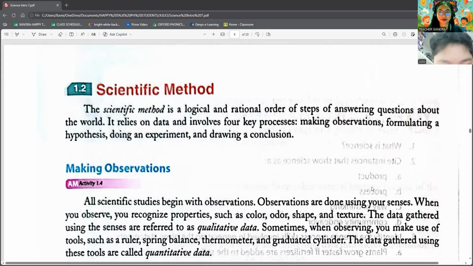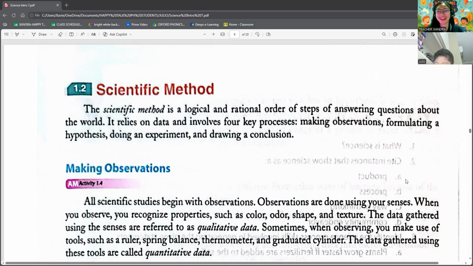A scientific method is a logical and rational order of steps of answering questions about the world. It relies on data and involves four key processes: making observations, formulating a hypothesis, doing an experiment, and drawing a conclusion.